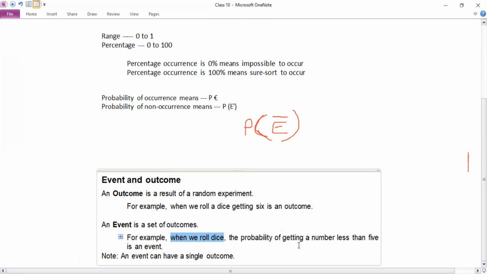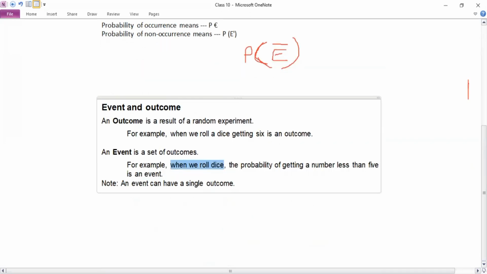So we can get a number between 1, 2, 3, and 4. If we get a number 5 or 6, that means that event is not being included. That outcome will not be considered over here. Now the next term is that there can be any event which has only one single outcome.